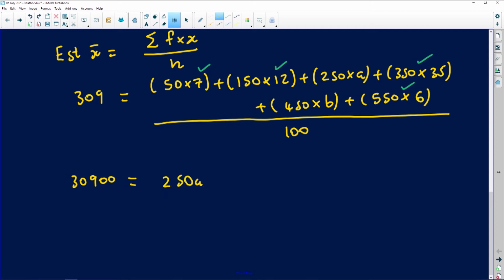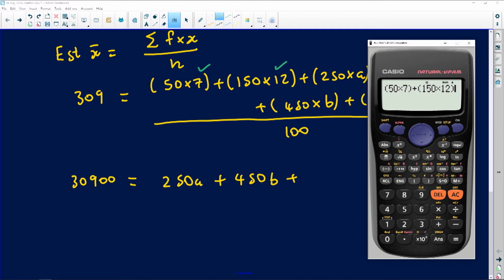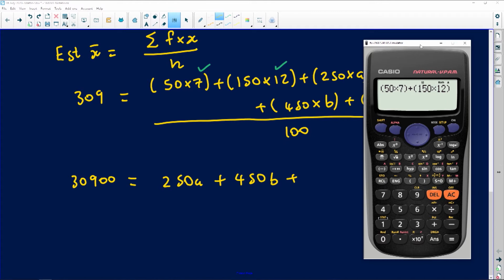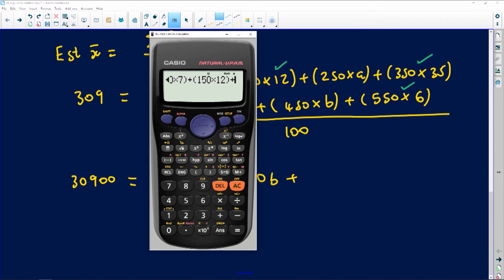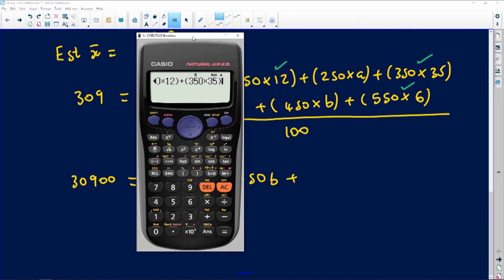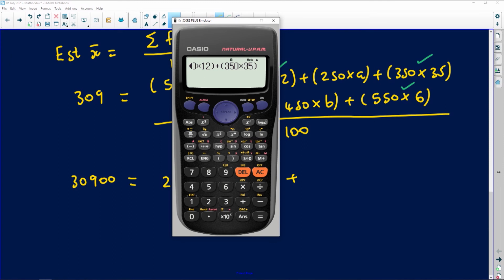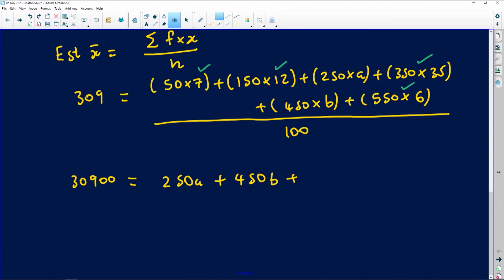Even the B part is going to be plus 450b. So all the ones that have got values on them, I'm just attempting to compute them. We already have 50 times 7, 150 times 12. We're now looking for plus something exciting, which is 350 times 35. And then we are also going to work out the value of 550 multiplied by 6, folks. So what do you get? You get 17,700. That's what you're ending up with. So all those give me 17,700. Okay, cool.